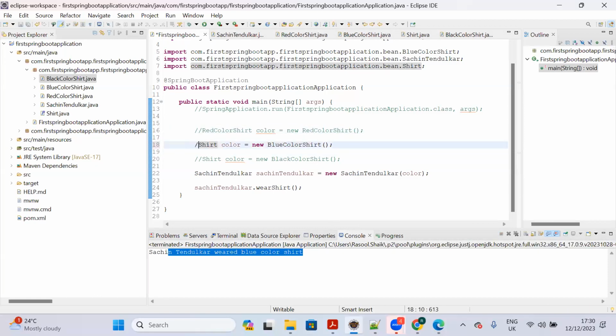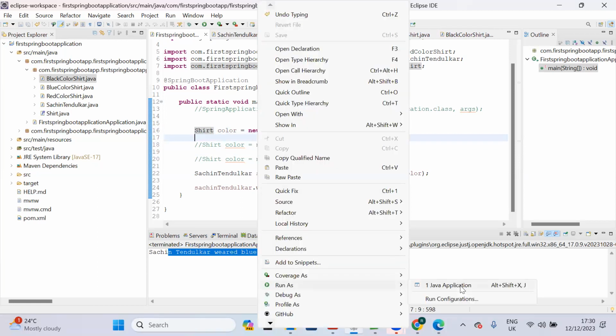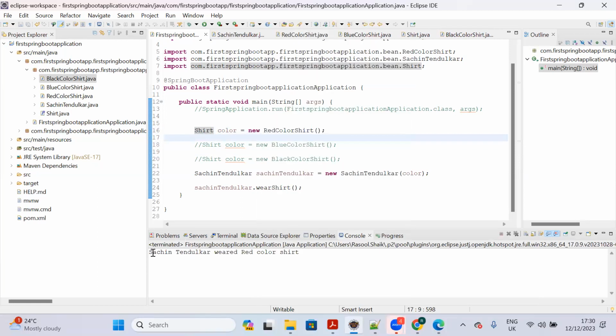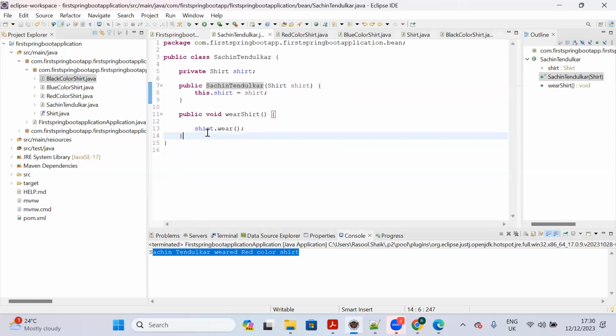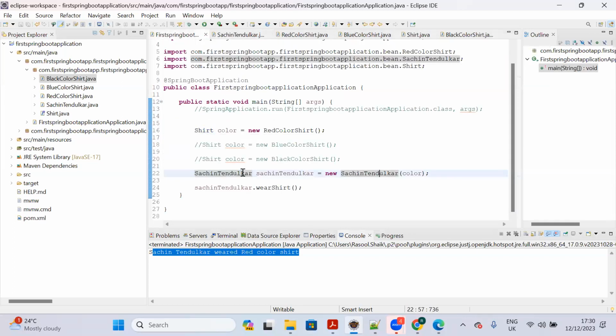If you want to wear red color, just comment it out and uncomment it. Just create the shirt object with the help of the subclass, and then run the Java application, and you can see Sachin Tendulkar is able to wear red color, any type of color without changing his body. Without changing his body, he can wear any type of color shirt. So how is he wearing? By removing the previous one and wearing a new one. So this is a real time example I taught you guys, very simple.